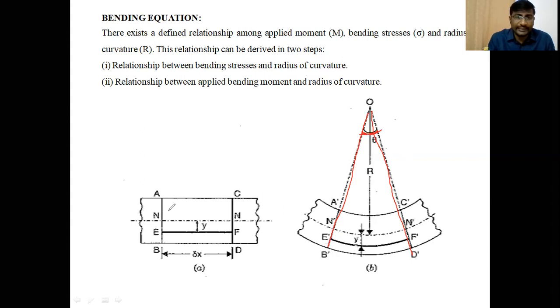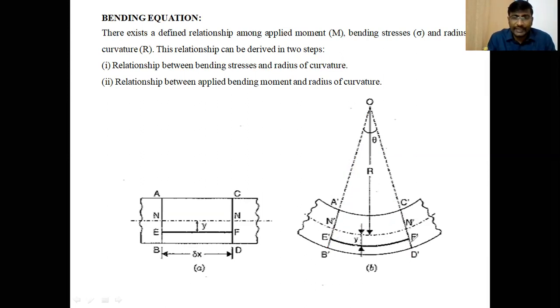If we consider the layer EF above the neutral layer, after bending, E dash, F dash is subjected to compression, because we are considering above neutral. If we consider the above neutral layer, it is subjected to compression. If we consider the below neutral layer, it is subjected to tensile force or tensile stresses.